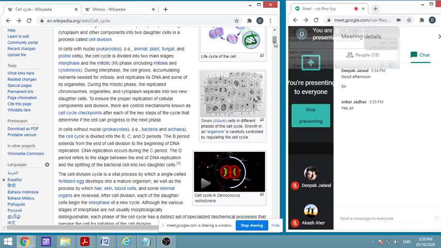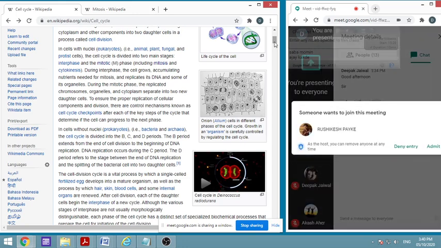I have told you many times that CDKs, that is cyclin dependent kinases, are very important. They play a very important role as checkpoints after each key step of the cycle, checking whether things are happening properly or not, and if not, what has to be done. We know that a repair mechanism exists. If it is there, then repairs should be carried out, and if everything is correct, then it will go ahead.